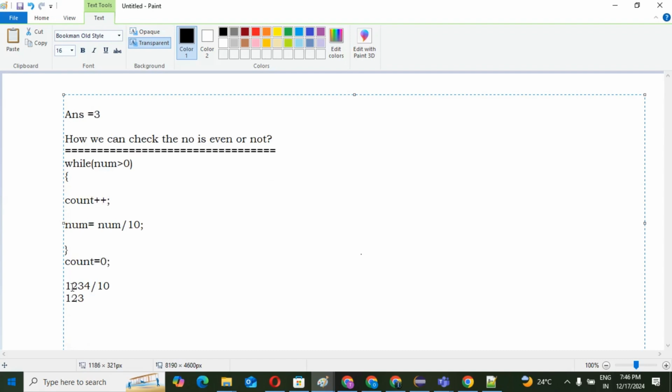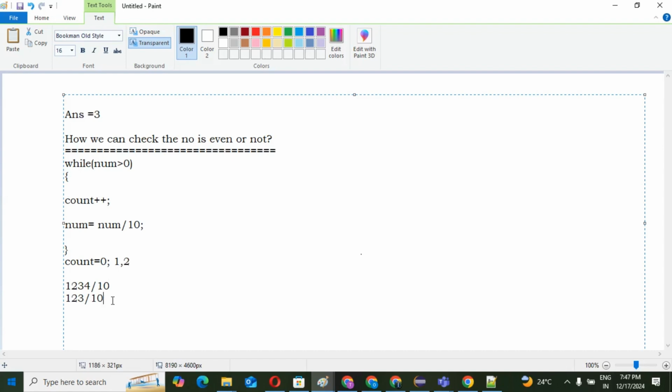So 1234 divided by 10 gives 123, count becomes 1. Then 123 divided by 10 gives 12, count becomes 2.